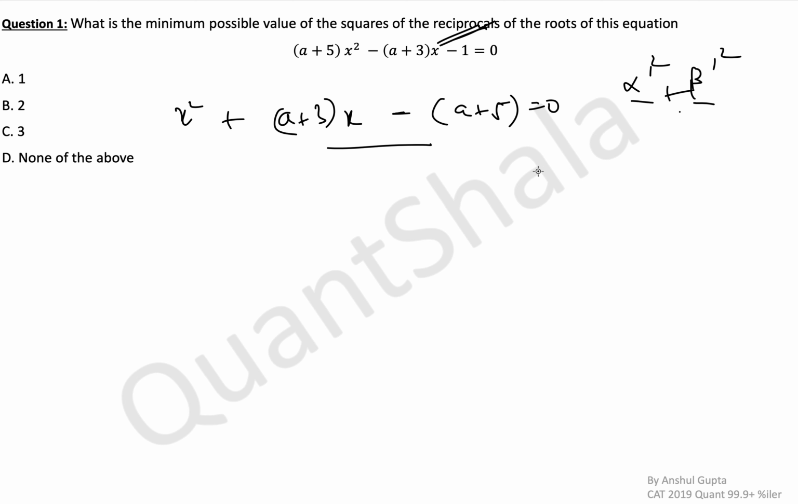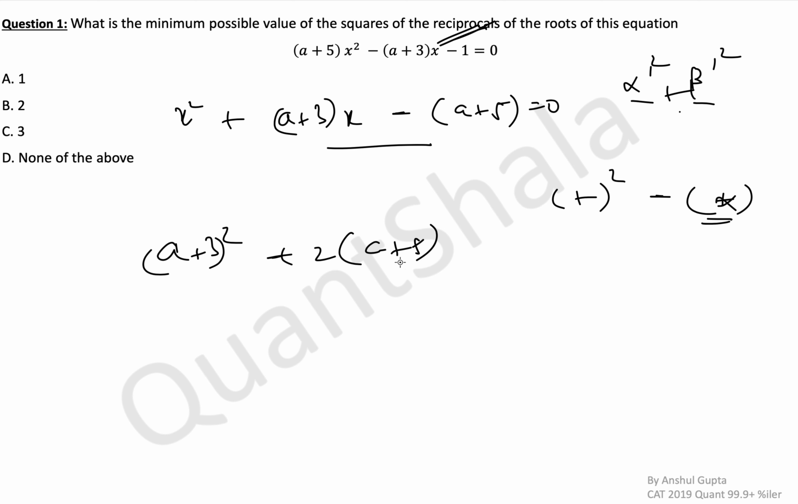Alpha dash square plus beta dash square, what is that? That is simply the square of the sum of roots minus twice the product. So what will that be? (a plus 3) square minus, and because this is minus, we'll do plus, twice of (a plus 5). And again, if you see, we get exactly the same expression, a square plus 8a plus 19. Again, we'll get the answer as 3.